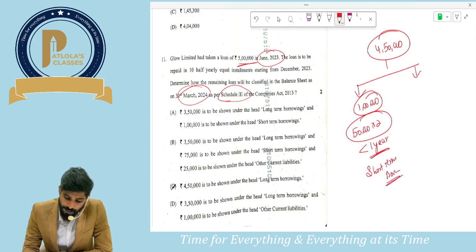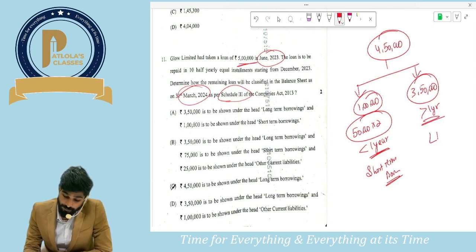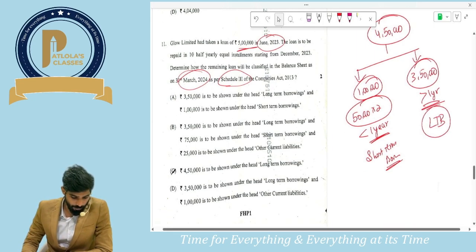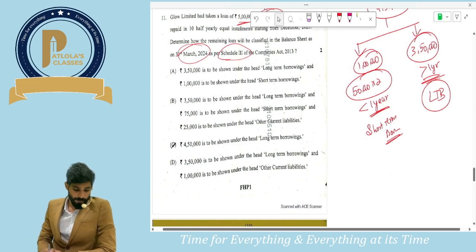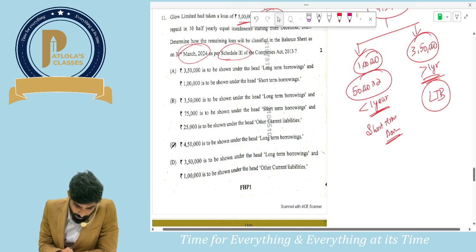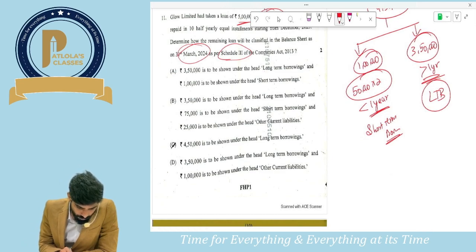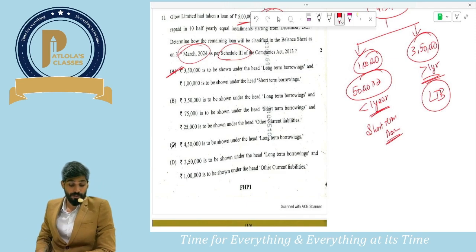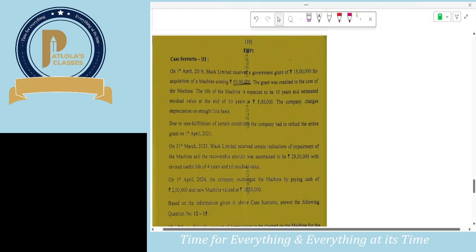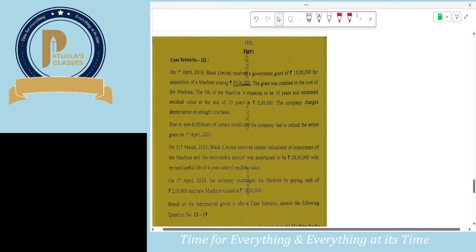And the balance, how much would be there, sir? 3 lakh 50,000, they will be repaid after a period of more than 1 year. They will be classified as long term borrowings. So what would be the option, guys? 3 lakh 50 is long term. No, this is not correct. So the option will be A. 3,50,000 is to be shown under the head long term borrowings and 1 lakh is to be shown under short term borrowings. Next, guys.